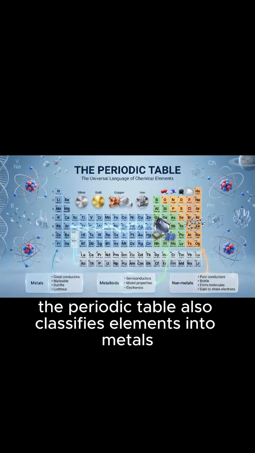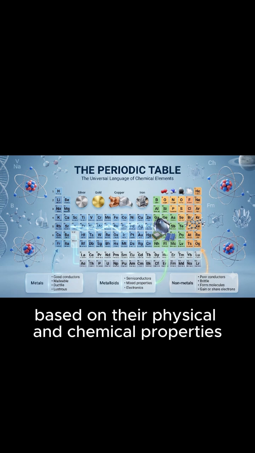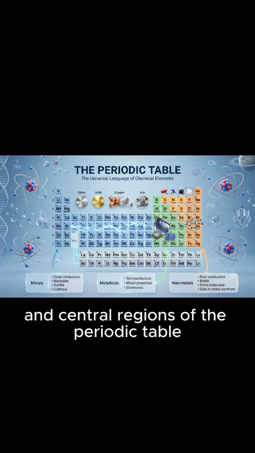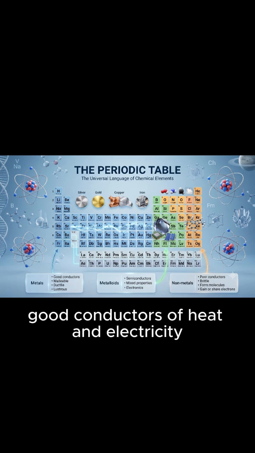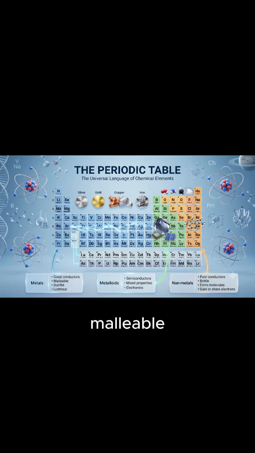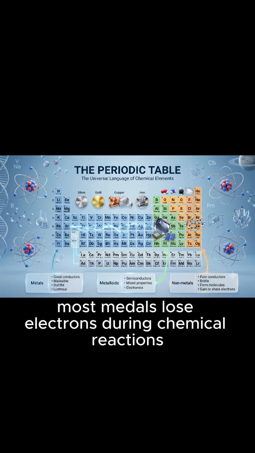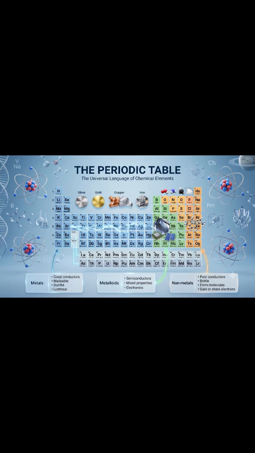The periodic table also classifies elements into metals, nonmetals, and metalloids based on their physical and chemical properties. Metals occupy the left and central regions of the periodic table. They are generally shiny, good conductors of heat and electricity, malleable, ductile, and possess high melting and boiling points. Most metals lose electrons during chemical reactions, forming positive ions known as cations.